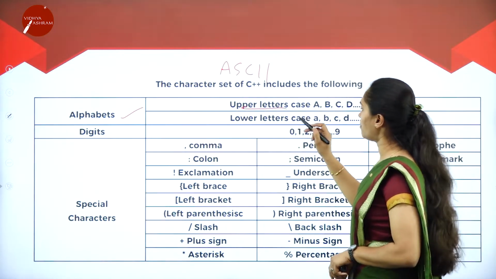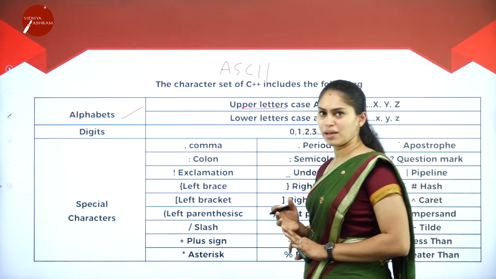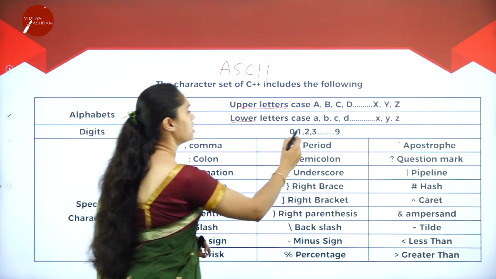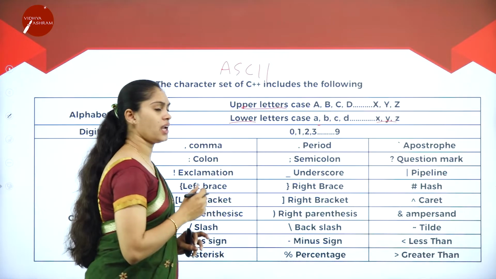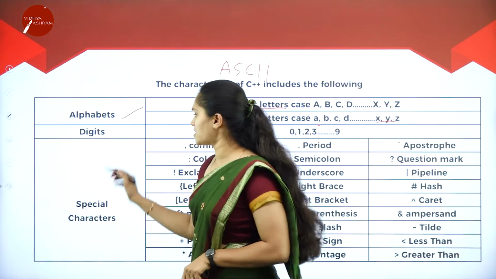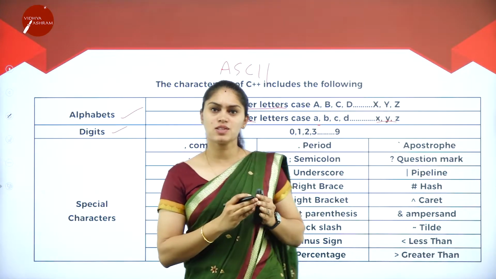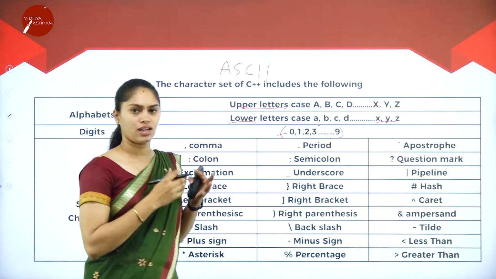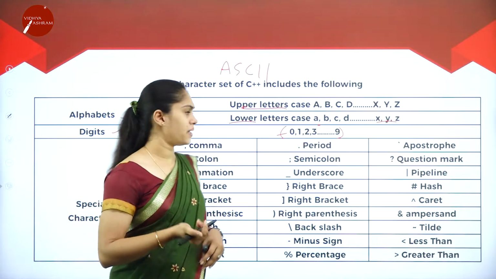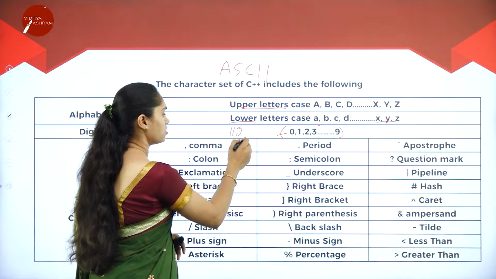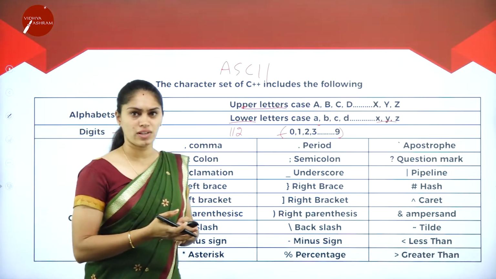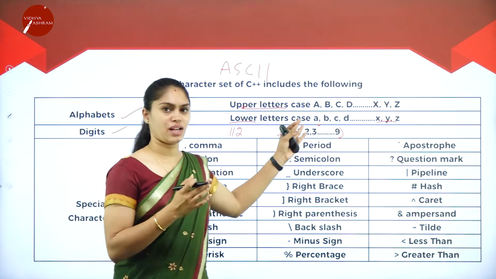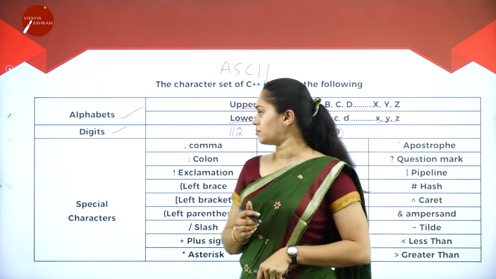It can include uppercase letters, that is capital A to Z, and lowercase letters, small a to z. We can also use digits. Digits are numbers, so how many numbers can we use? That is from 0 to 9. Then we can make combinations. For example, if I want to write 112, it is a combination of 1, 1 and 2. So the digits will always be from 0 to 9. It mainly works with the decimal number system, right?